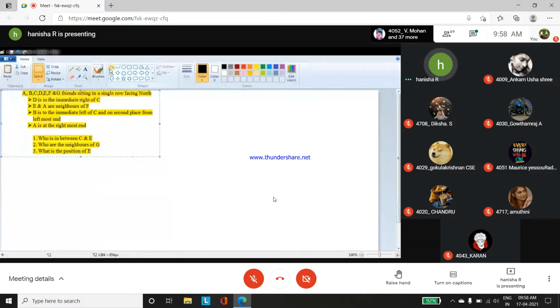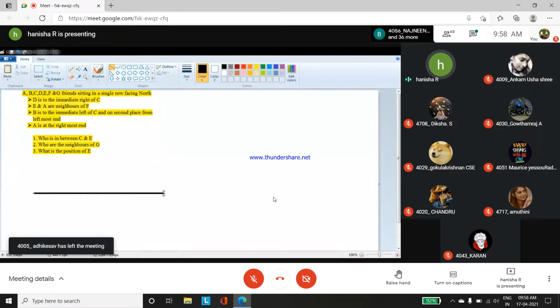So my framework will be a line with 7 positions, starting from the end.